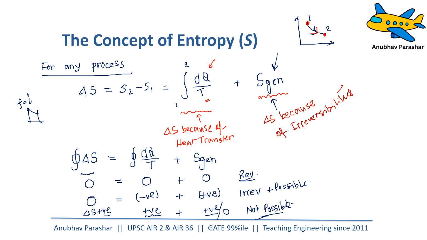This cycle is not possible. Why? Because total change in entropy for the cycle is coming out to be positive, which is not possible. I hope you understood the concept of entropy, right? Entropy generation, what is reversible and irreversible process in the minimum time required.